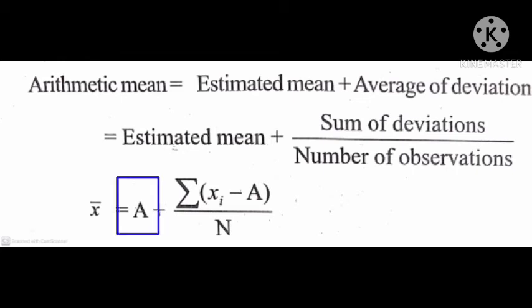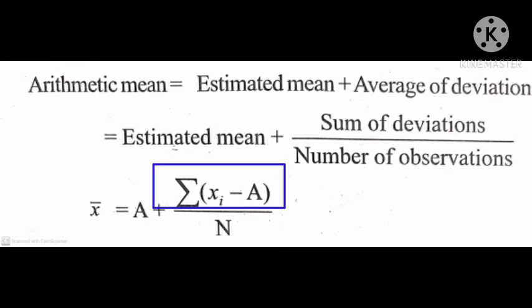Here capital A means estimated mean or assumed mean. It is taken from the given data, and xi minus A means assumed mean subtracted from each observation. After that we should add all deviations, and the sum of deviations is divided by N. We should add this to the estimated mean to get the arithmetic mean.